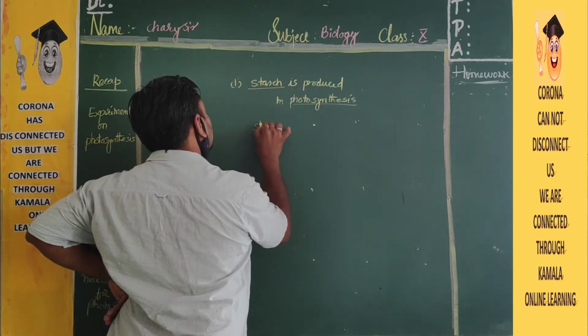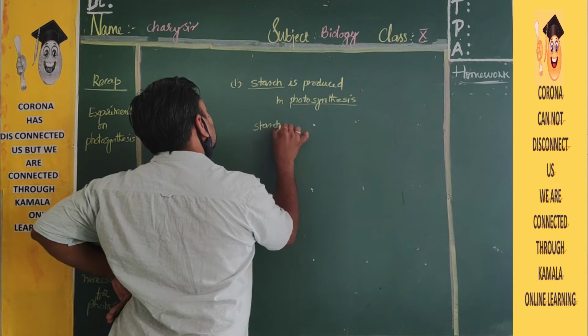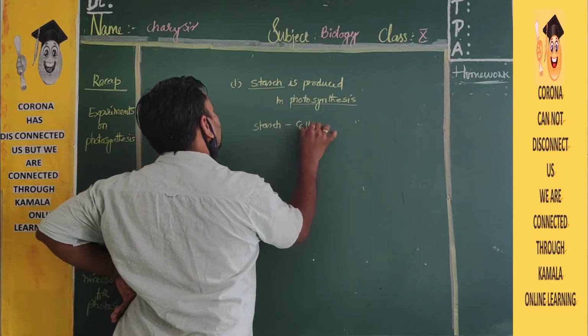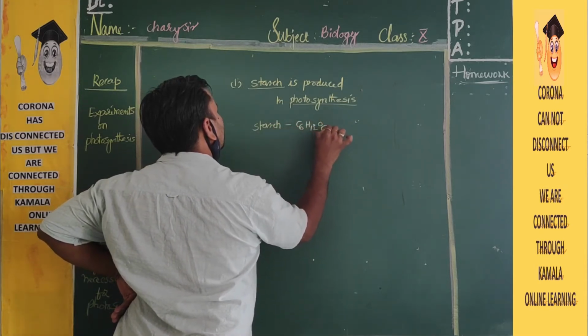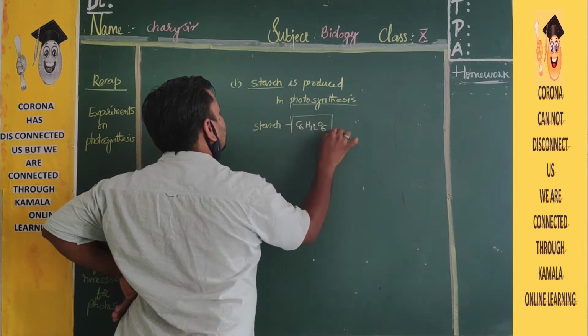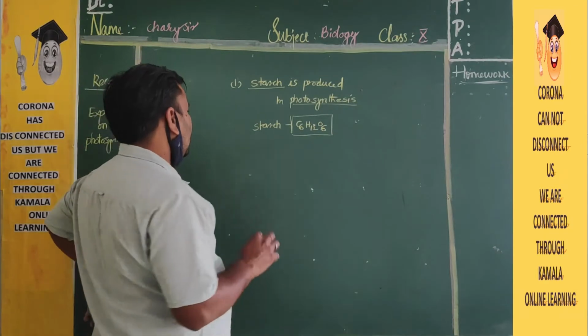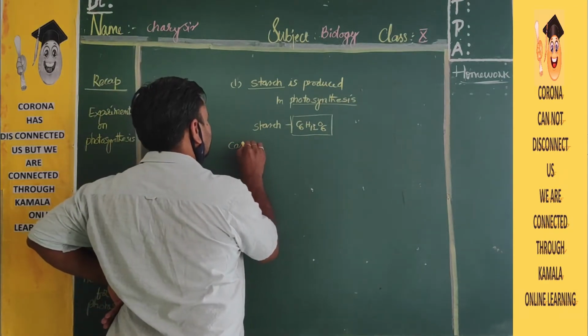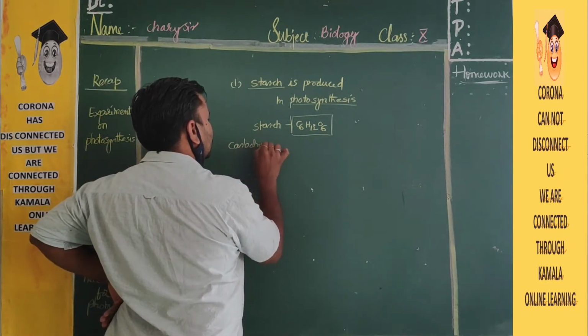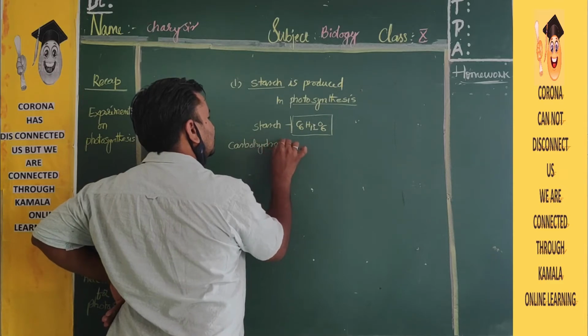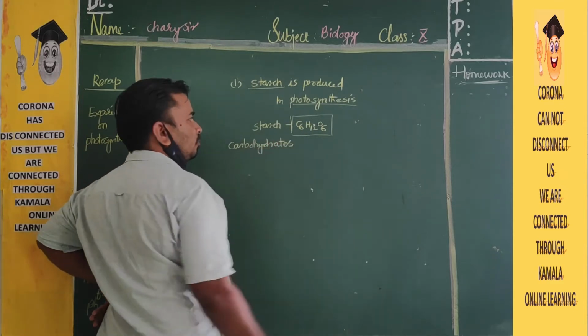The starch formula is C6H12O6. This you have to remember. This is nothing but starch. C6H12O6. Another name is carbohydrates.